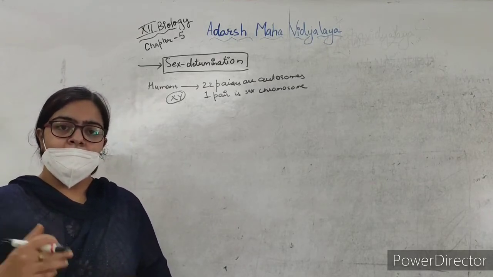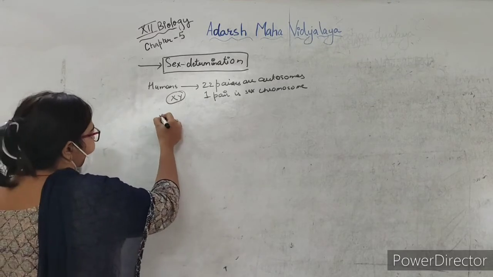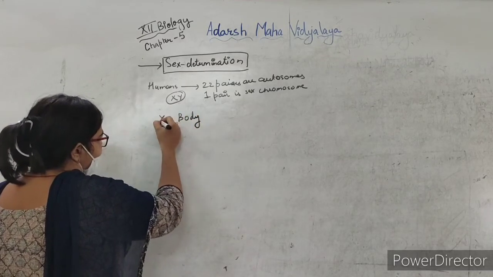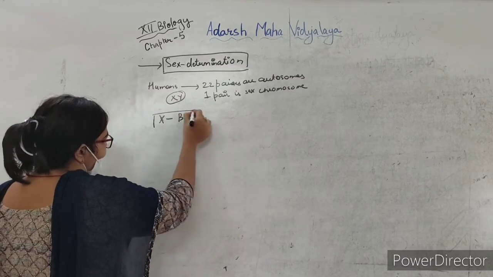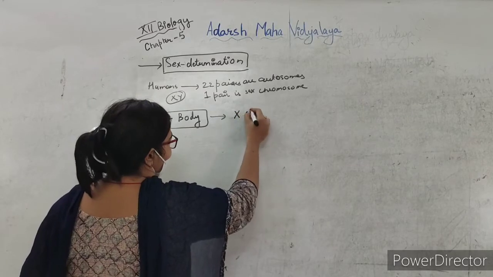Henking named this structure the X body. Now this X body is called the X chromosome.